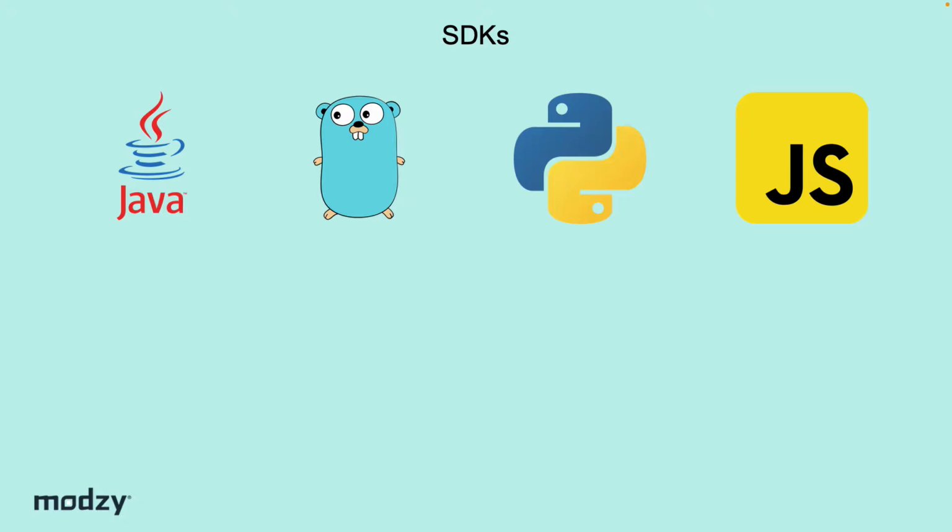which we refer to as an SDK or a client library. So at Modzy, we support 4 SDKs. We support one in Java, one in Go, one in Python, and one in JavaScript. But there is an overhead to providing these client libraries, right?